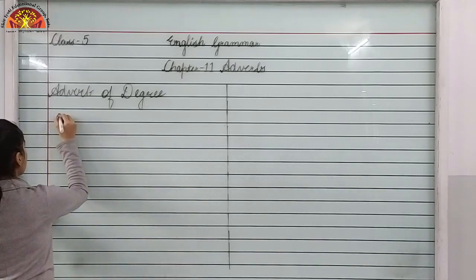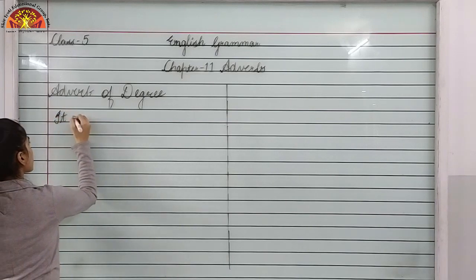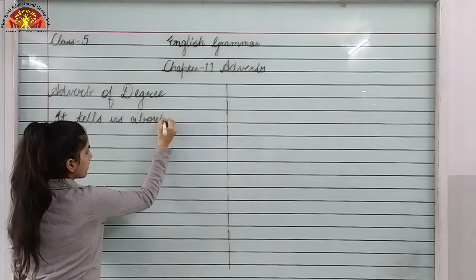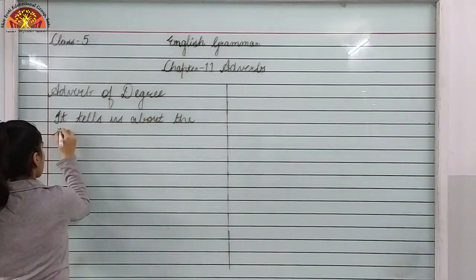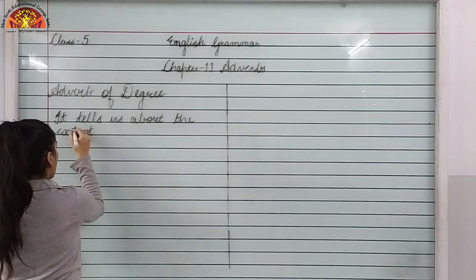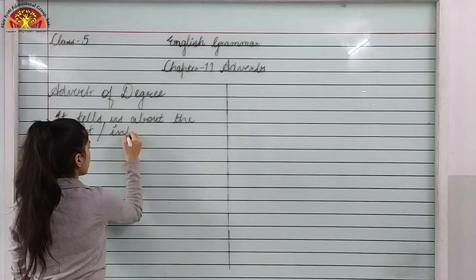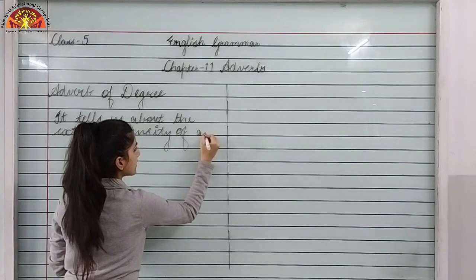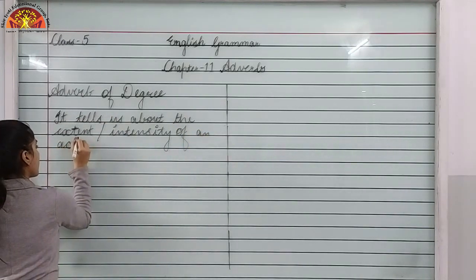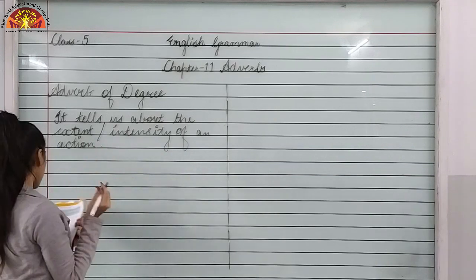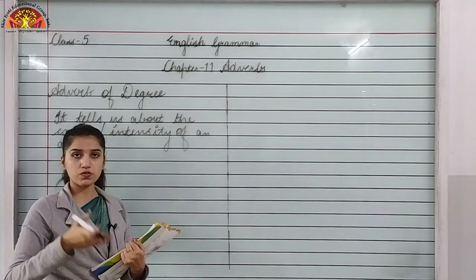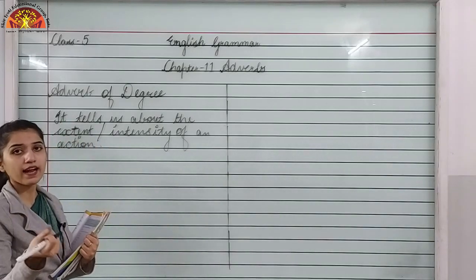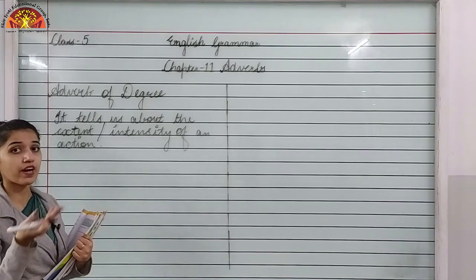So it tells us about the extent or intensity of an action. So we have some adverbs of degree, which are: almost, nearly, fully, completely. So now let's use them. Let's use these adverbs of degree in a sentence and see how we have to identify them.